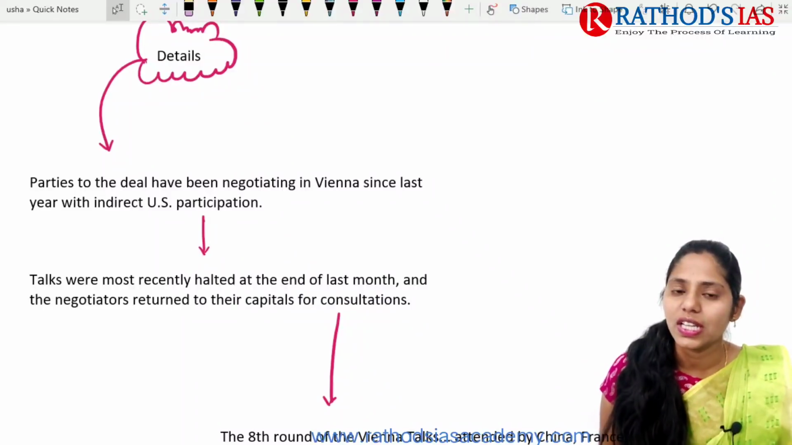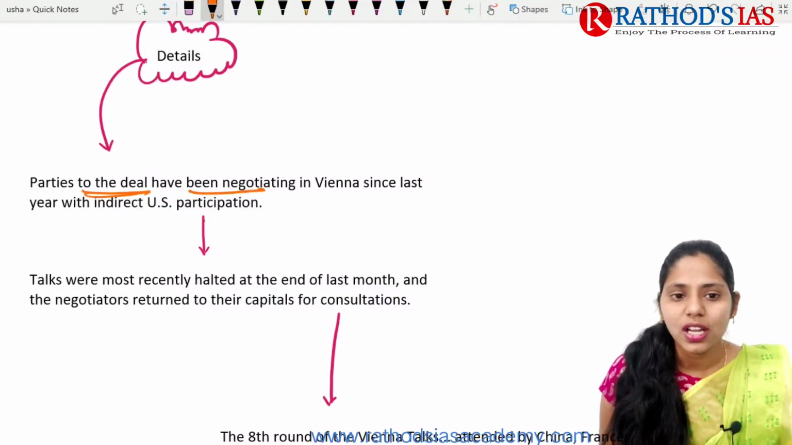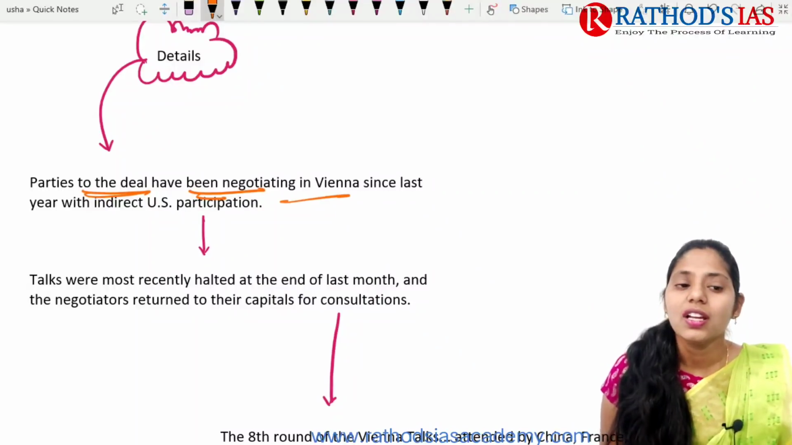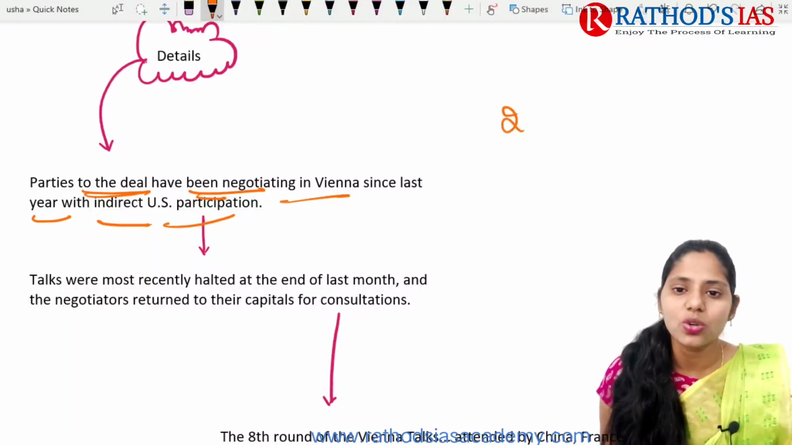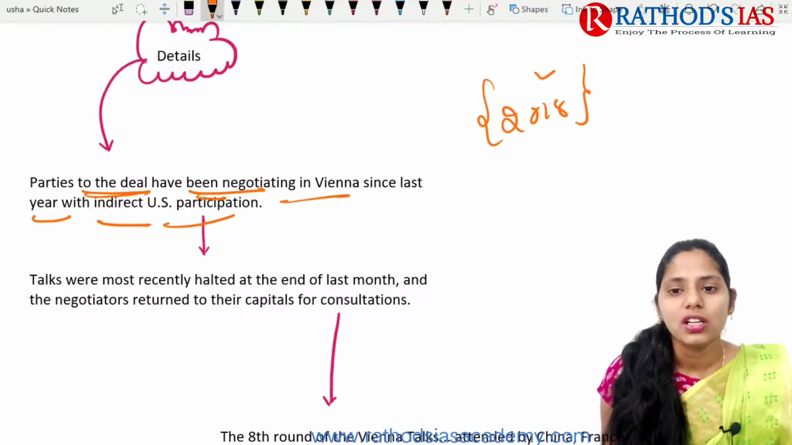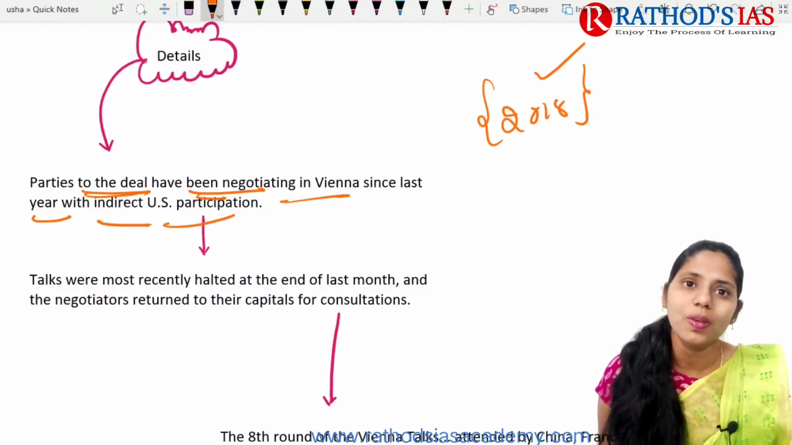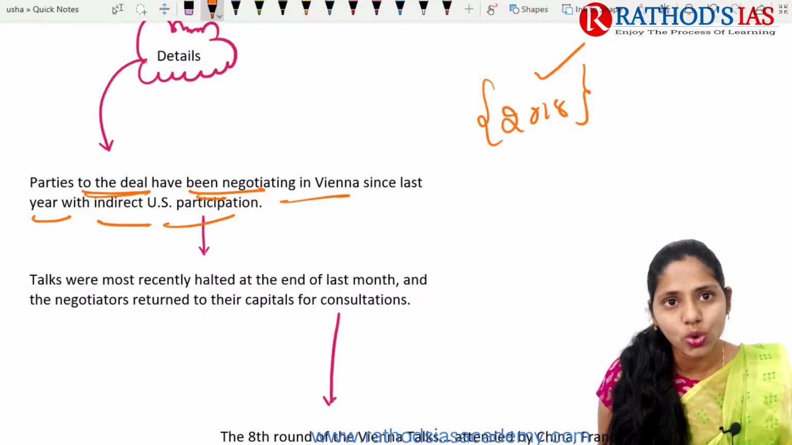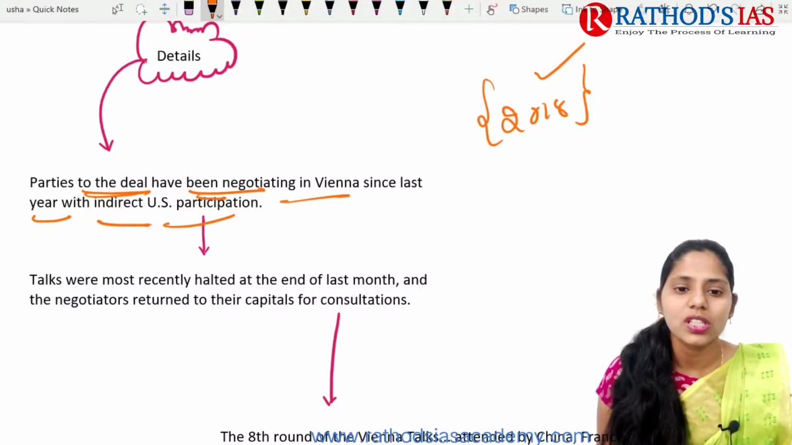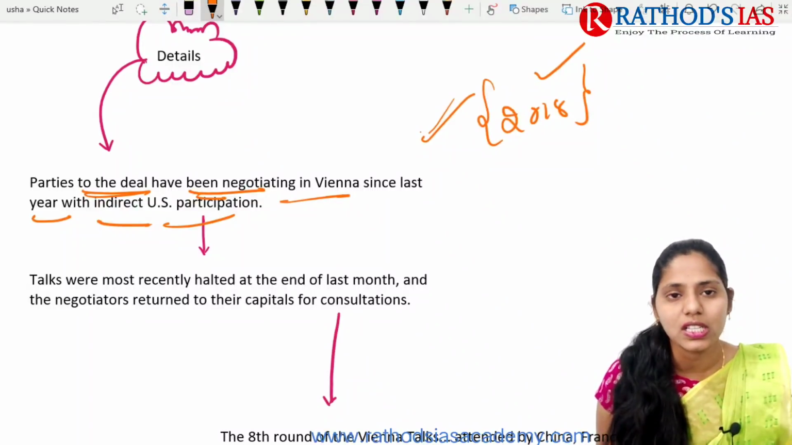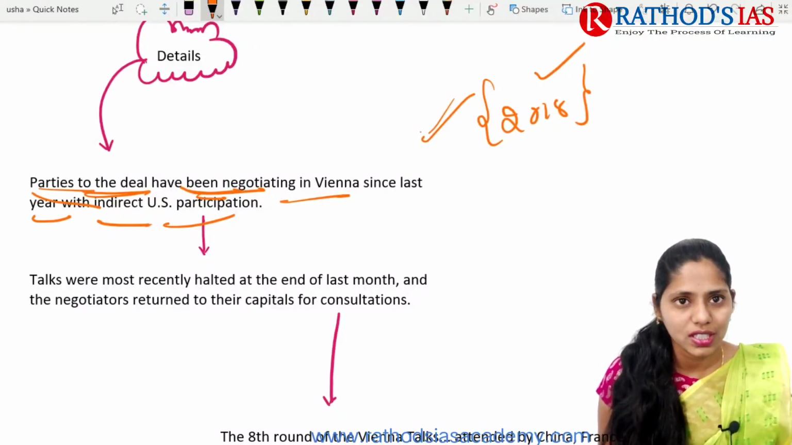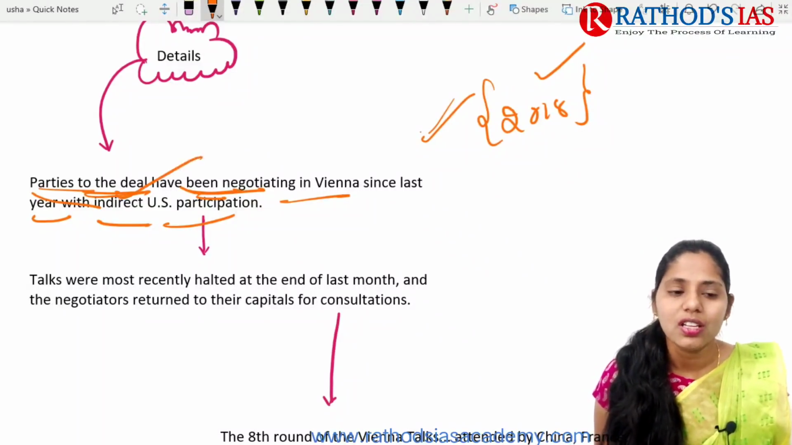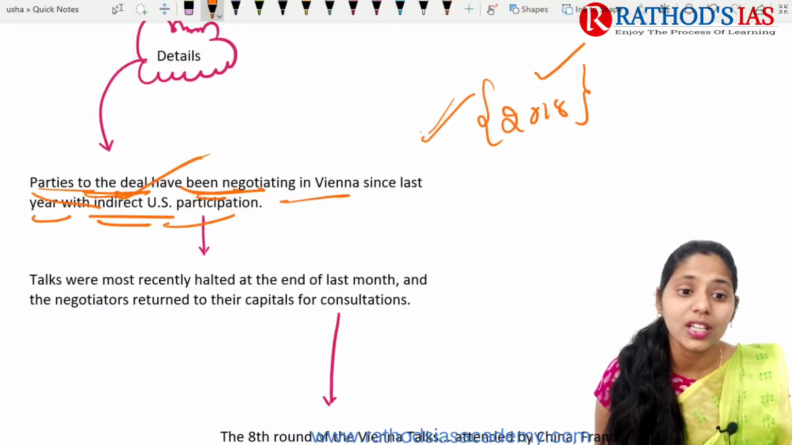Regarding the details, parties to the deal have been negotiating in Vienna since last year with indirect US participation. You know that in 2018, former US president Donald Trump came out of Iran's nuclear deal unilaterally. Since then, the US had not participated directly, while the other parties have been negotiating in Vienna since last year. There is also indirect US participation.